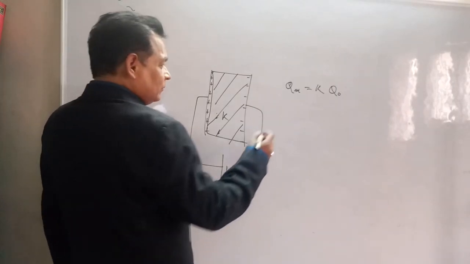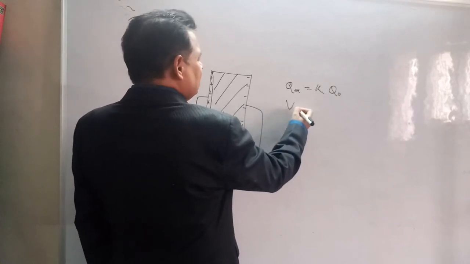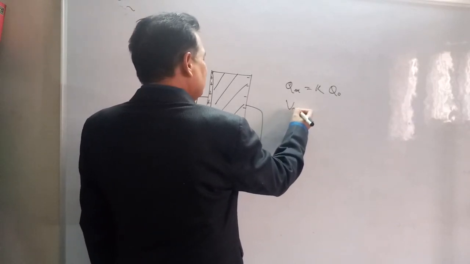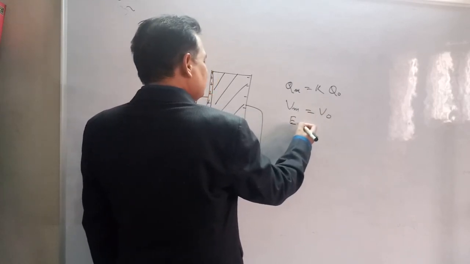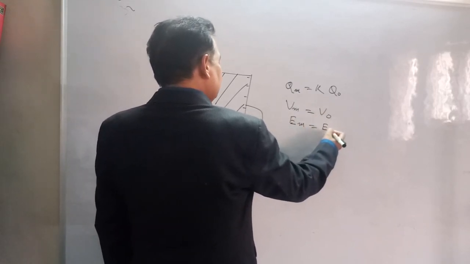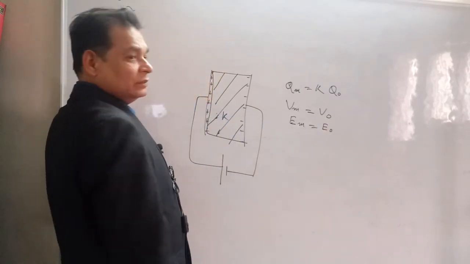Potential will remain same. V in presence of medium will be V naught, and electric field in presence of medium will be same as electric field when medium was absent.